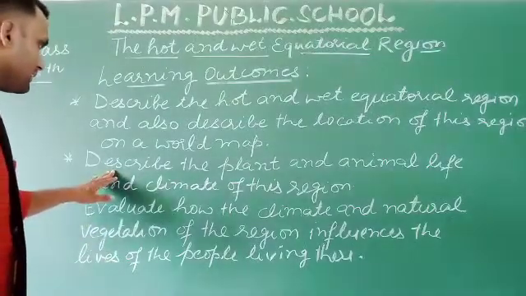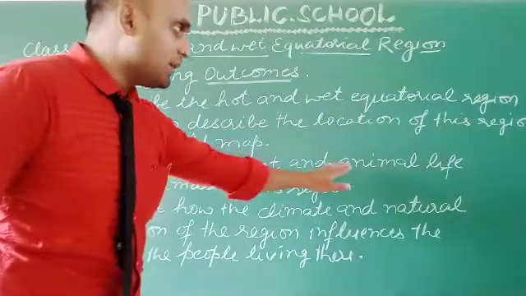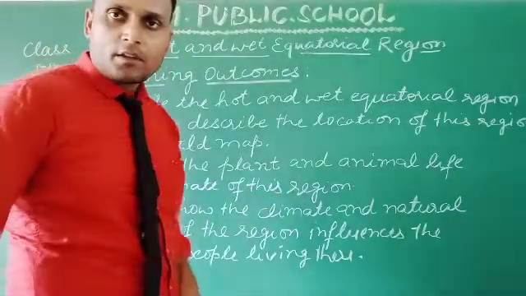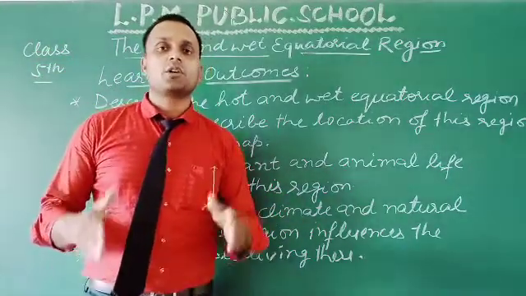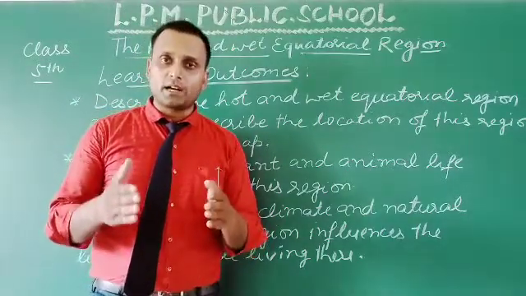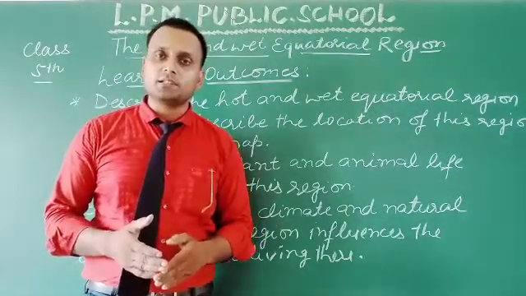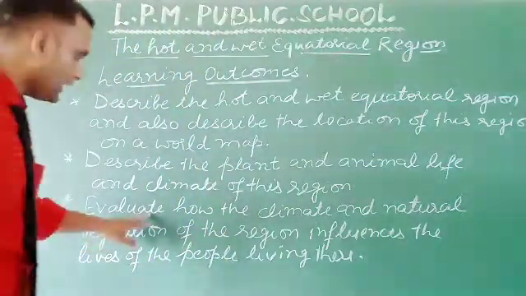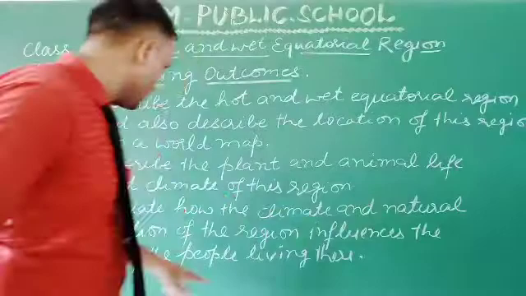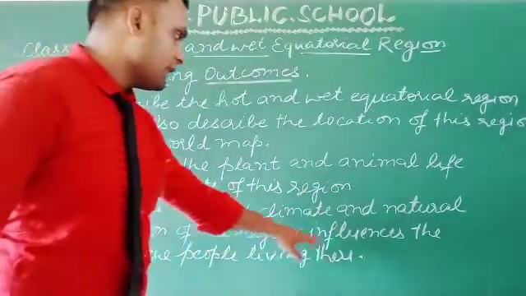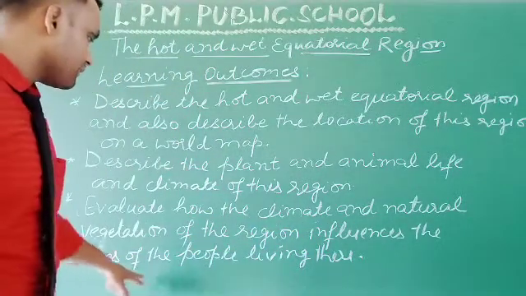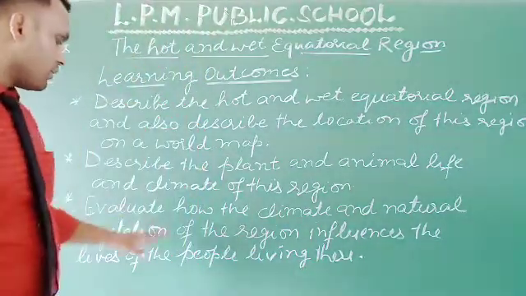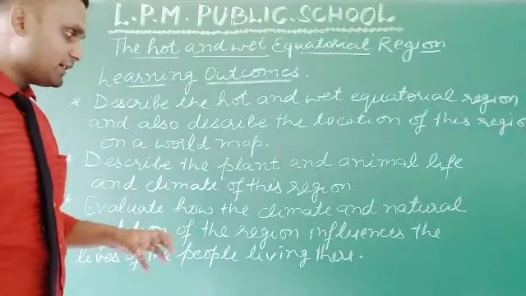Second point is describe the plant and animal life and climate of this region. Third point is evaluate how the climate and natural vegetation of the region influence the lives of the people living there.